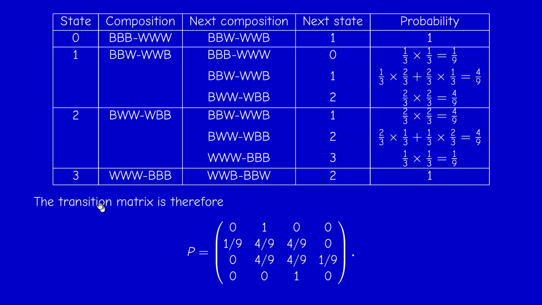So we can now put everything in one matrix. The transition matrix is 0, 1, 0, 0. From 1 to 0, 1/9. From 1 to 1, it's 4/9. From 1 to 2, it's 4/9. From 2 to 0, there's no way. From 2 to 1, 4/9. From 2 to 2, 4/9. And from 2 to 3 is 1/9. And from 3 to 2 is 1. And that's it. So this solves the problem.